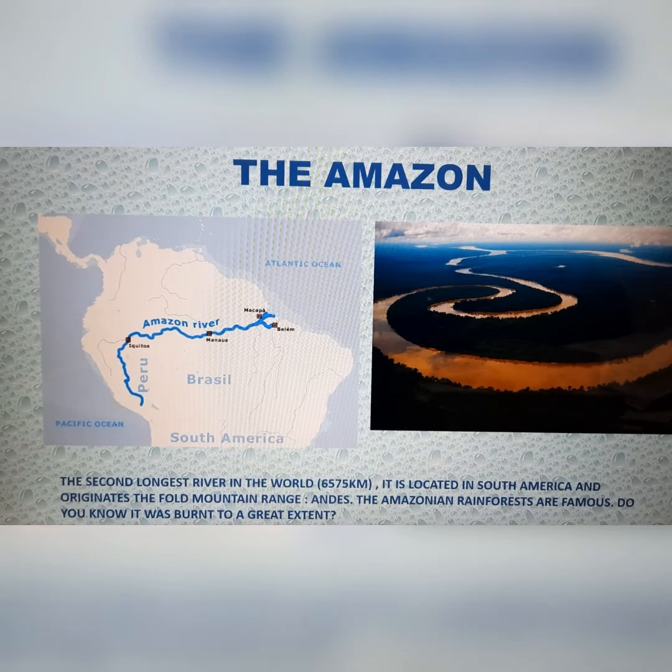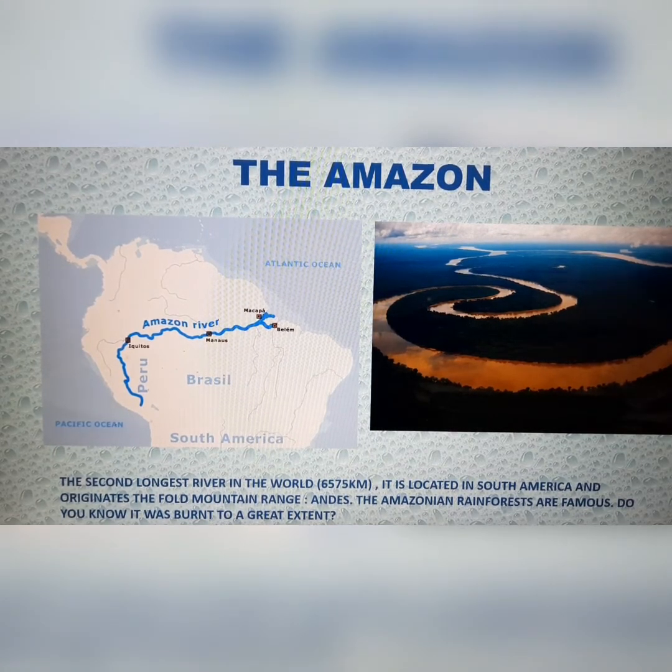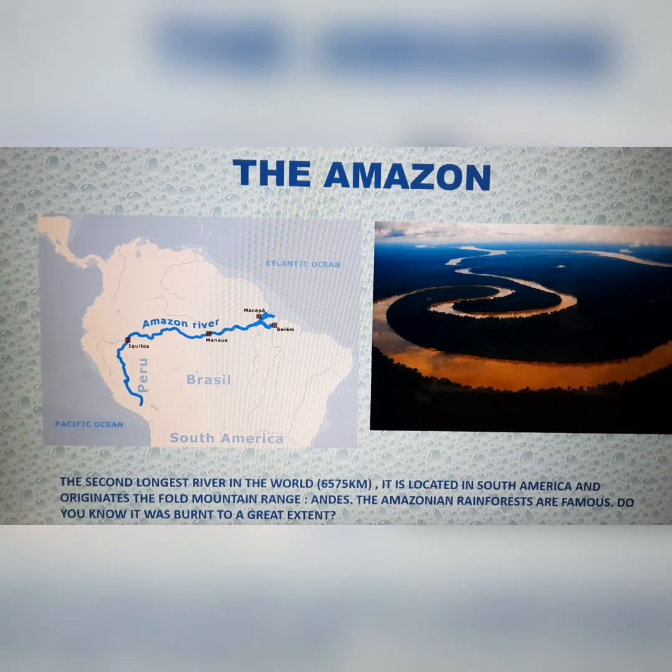The Amazonian rainforests, which are a lush green forested area, a vegetated area, are famous. And basically, as you can see, because of the great extent over which the Amazon rainforests stretch, the Amazonian rainforests are often referred to as the lungs of the world. And why is that? Because they contribute in absorbing the maximum amount of carbon dioxide and release a lot of fresh oxygen. Do you know that in the year 2020, the Amazon rainforests were burnt down to a great extent?